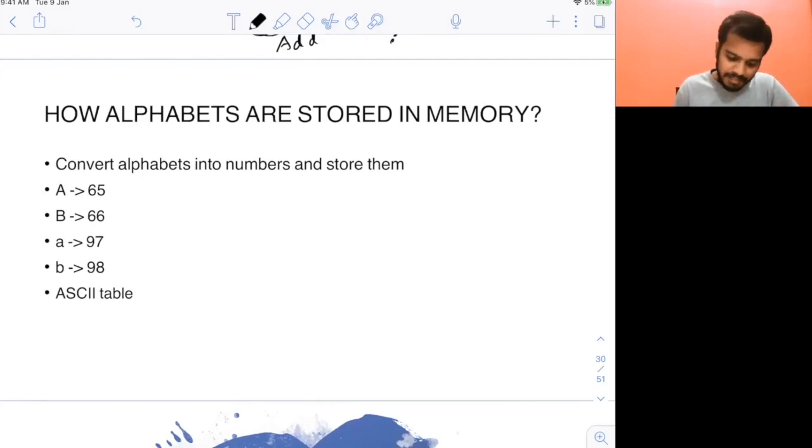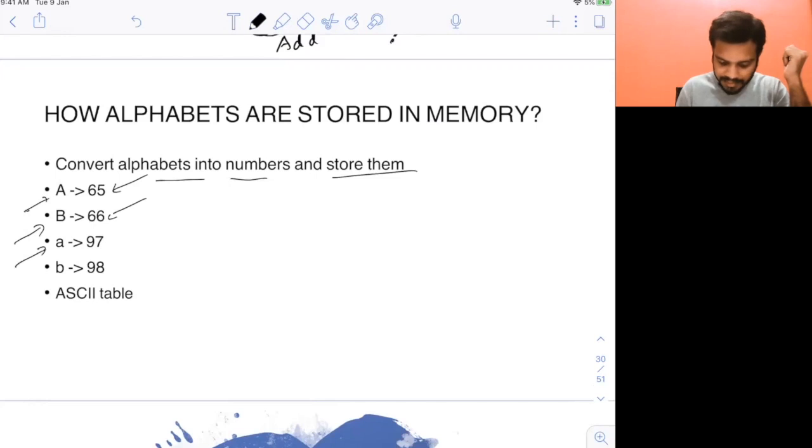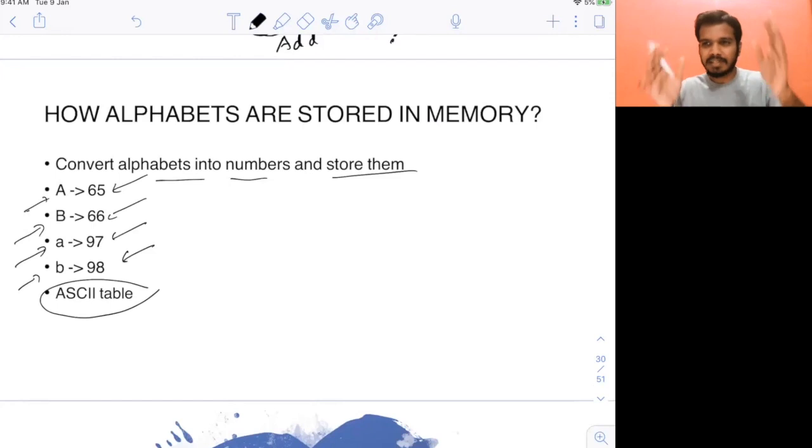So how alphabets are stored: there is a simple trick here. Convert alphabets into numbers and store them. Numbers you can easily convert to binary and store in the memory. Very easy, right? For the alphabet A, the equivalent number is 65. For B, it's 66. For small a, it's 97. For small b, it's 98. There is an ASCII table where these mappings are stored, like what is the equivalent number for each character.